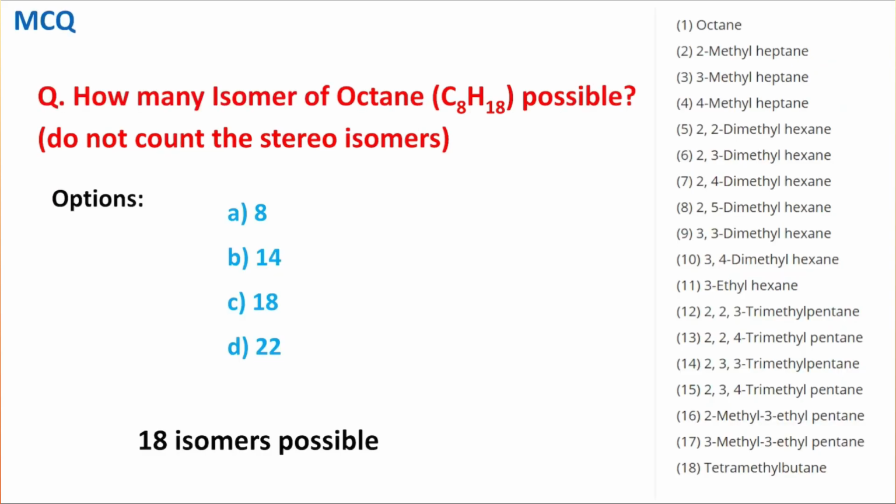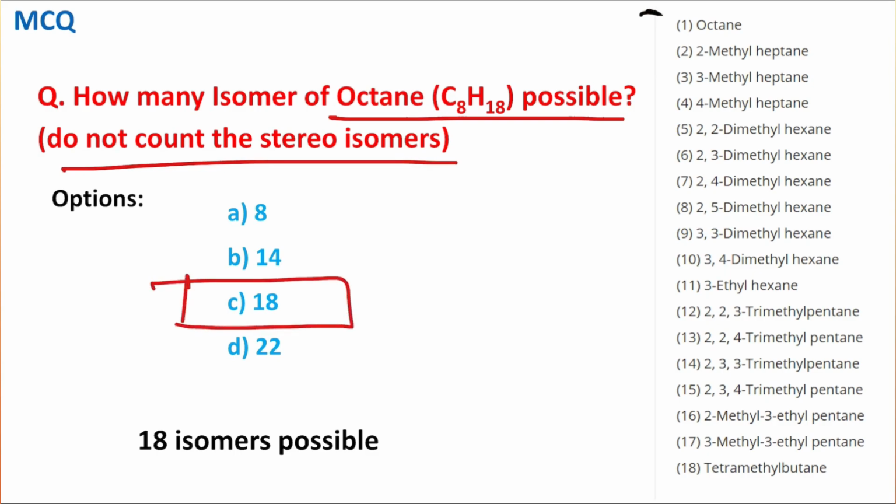Now let's come to the MCQ. How many isomers of octane are possible? Do not count the stereoisomers. The answer is 18, and in this case the names of all 18 isomers are mentioned here.